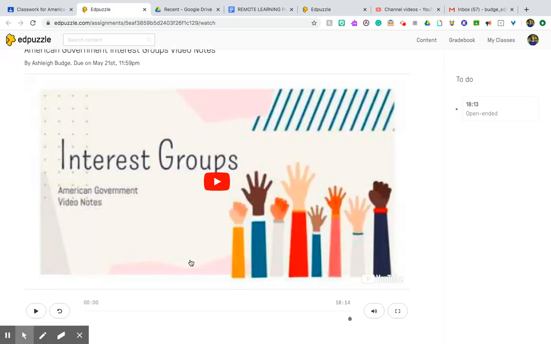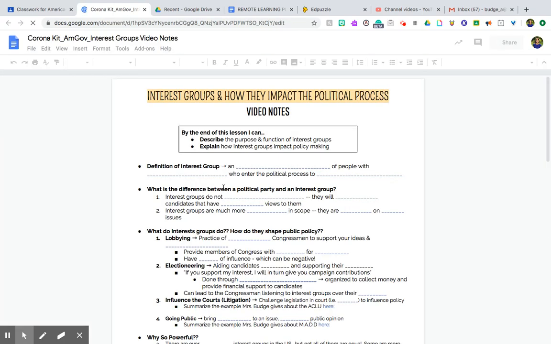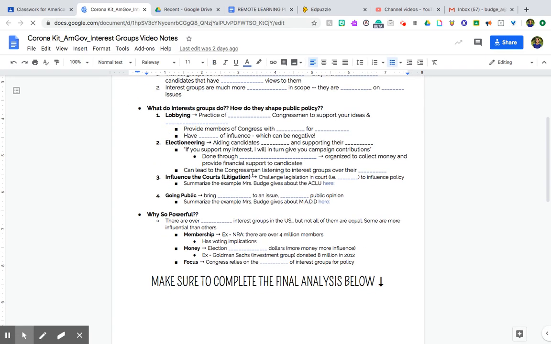So I'll open up the Edpuzzle here just so you can see. Okay, and then there is just one question for you to answer at the end, just asking if you guys have any questions about the content. Make sure to answer that. And then here is the note sheet. So again, this is very similar to weeks past. You will fill in the blanks. You do not need to change the color of the font. I have already done that for you. The blanks are already a different color.